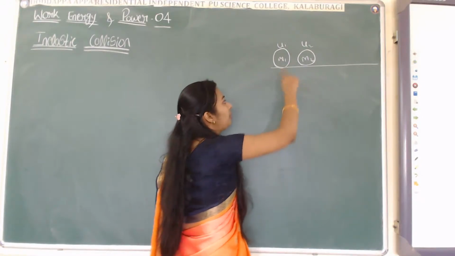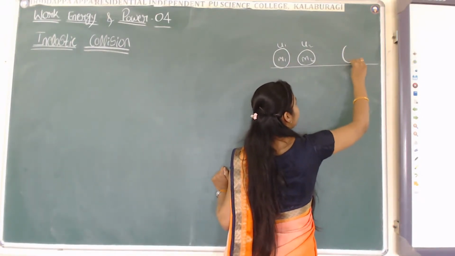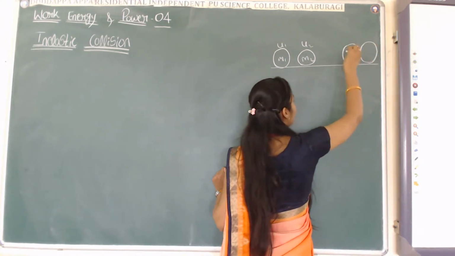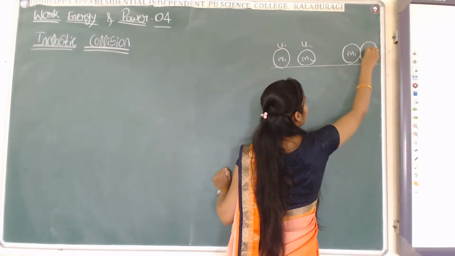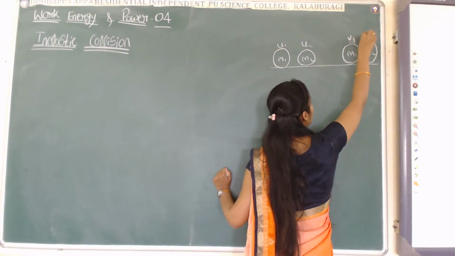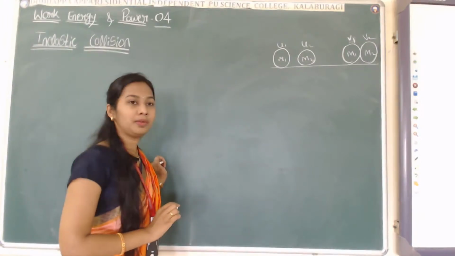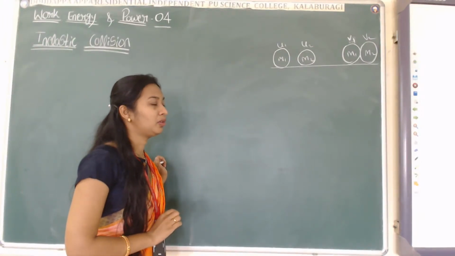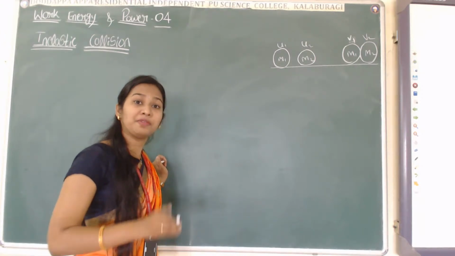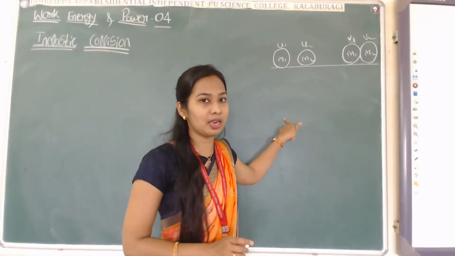So after collision, in case of inelastic collision, what happens? After collision, it will change its velocity because of the change in configuration, and v1 and v2 are the velocities after the collision. Now we are discussing inelastic collision.